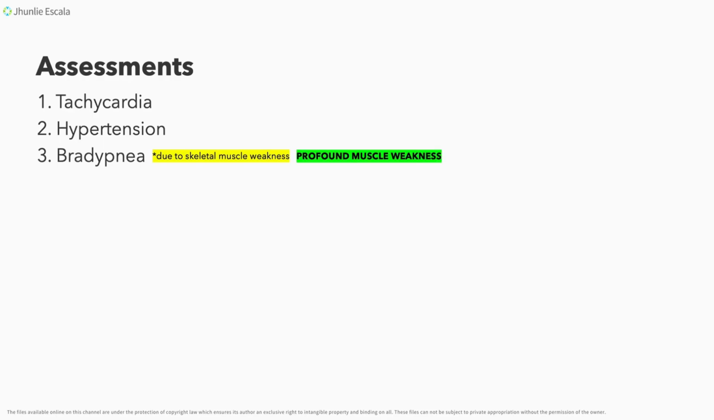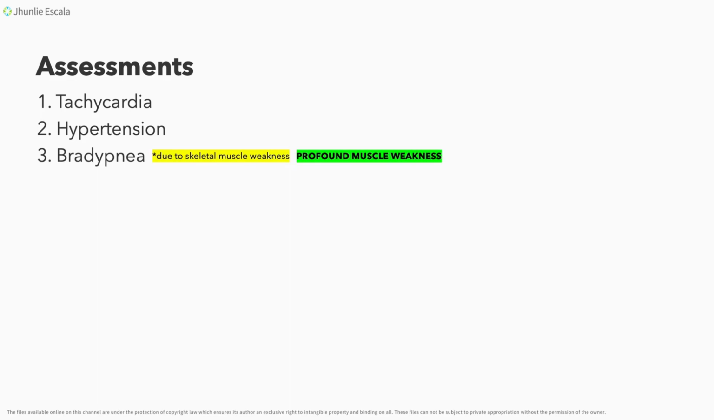And the only difference that we have, kapatid, is that in your hypocalcemia, there is a muscle weakness pero irritated po ang ating muscle, ang ating skeletal muscles. Upon the other hand, in hypercalcemia, your muscle is having this profound muscle weakness.